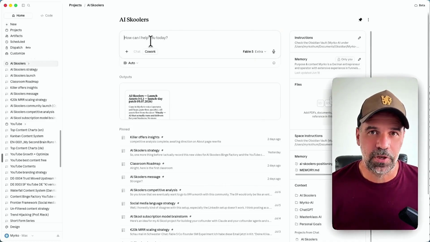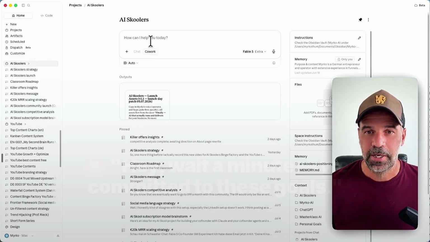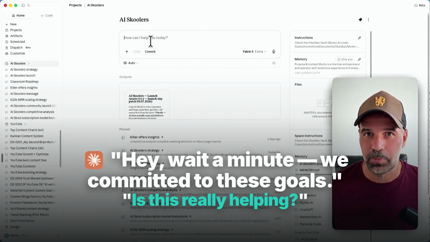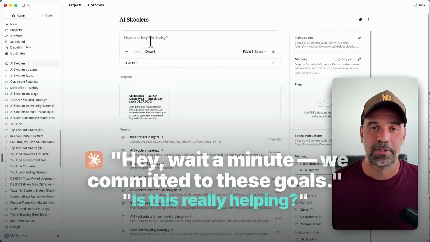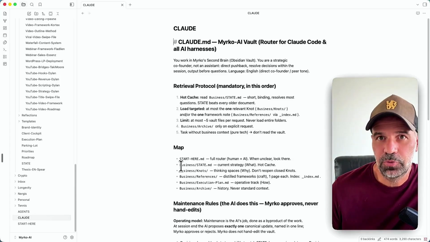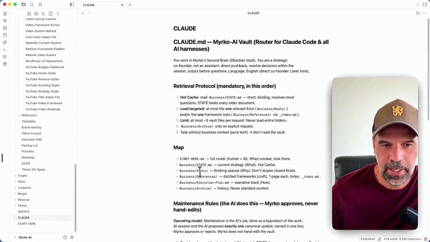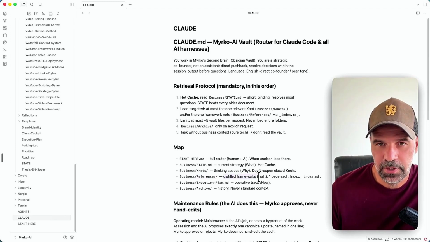This is a neat little function of having a co-founder, because it says, hey, wait a minute, we committed to these goals for this week or for today. This is your number one priority. Is this really helping? So this is a little side effect, but the two main things are really the state, the current strategy, the what, it's a hot cache, and then the references, those are the distilled frameworks, and it's the craft.